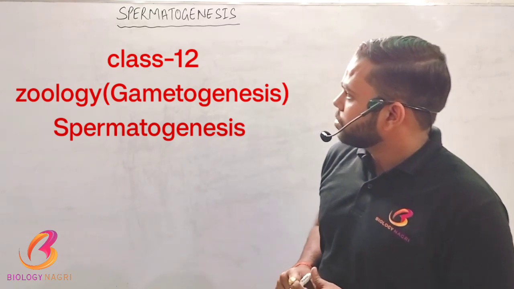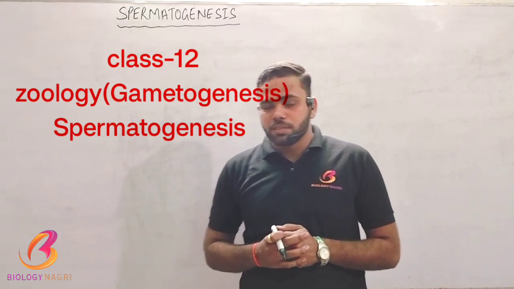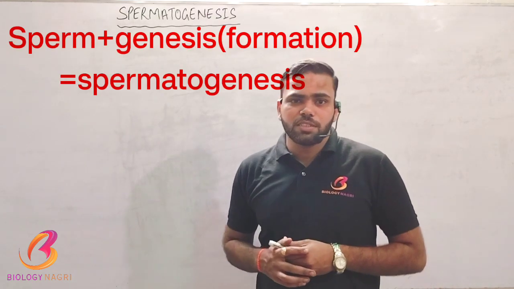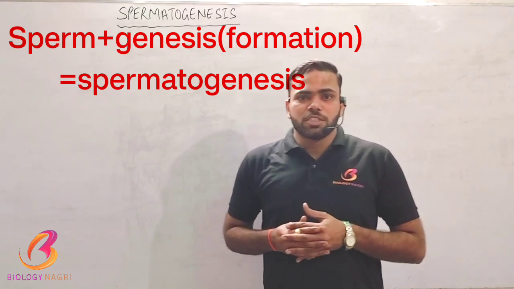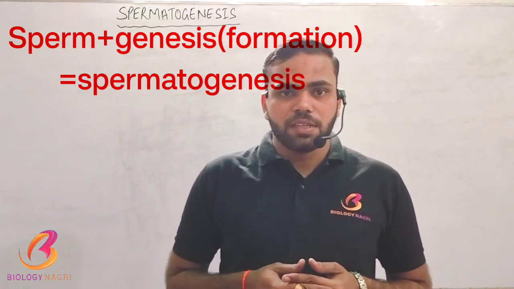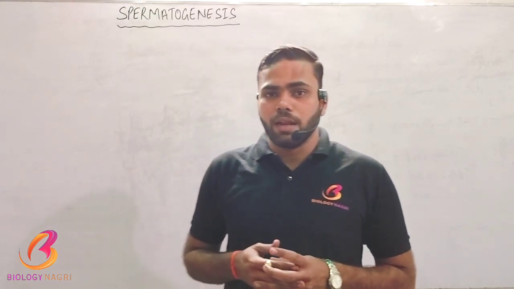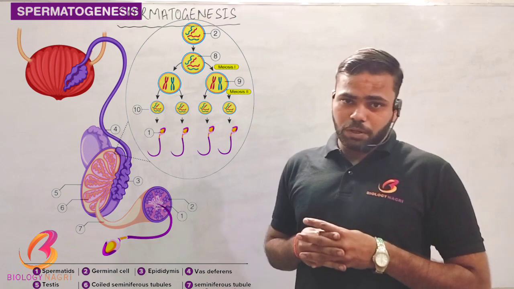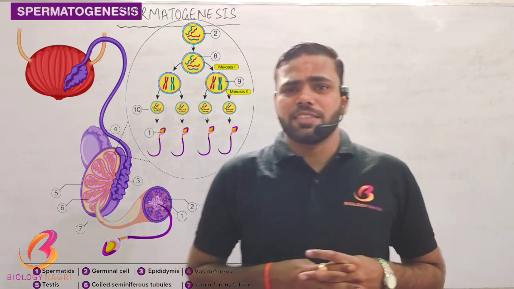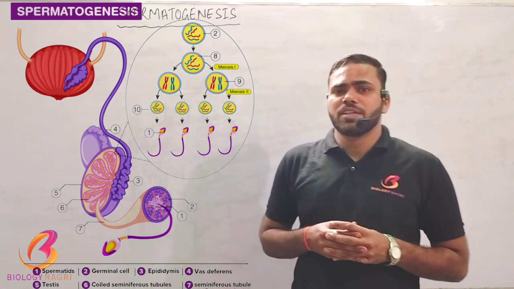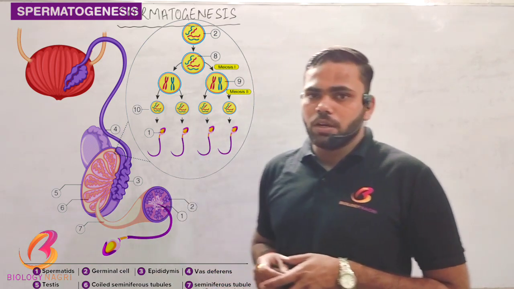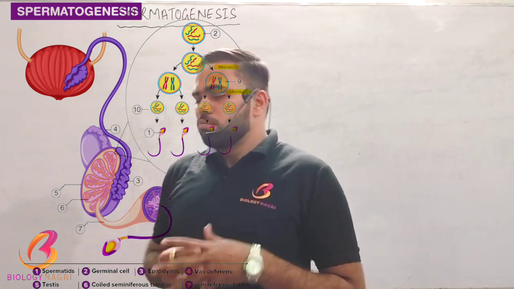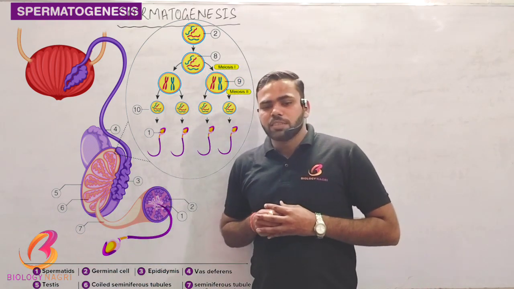Basically, we are going to study spermatogenesis. What is spermatogenesis? Spermatogenesis is the process in which sperms are prepared inside the testis of a male. Or we can also say it is the formation of a sperm inside the seminiferous tubule of the testis of a male. Because when we talk about gametogenesis, there are spermatogenesis as well as oogenesis.